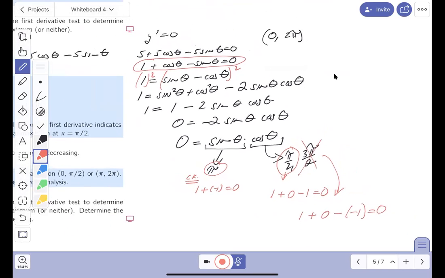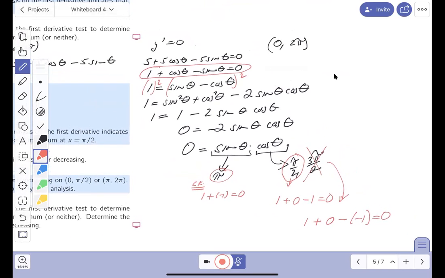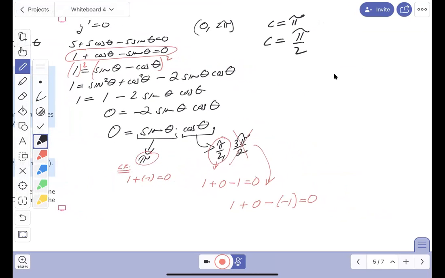Now someone says, I could do that with all that work by just looking at the problem. I'm not opposed to it. Look at the problem. I know what the answers are. There's only 2, pi and pi over 2. So I know my critical values, and I'll write them down for you. They're going to be c equals pi and c equals pi over 2. All right. Let me put my sign analysis down. I know it's tough, but I want to encourage you to try. And this is going to be between 0 and 2 pi.